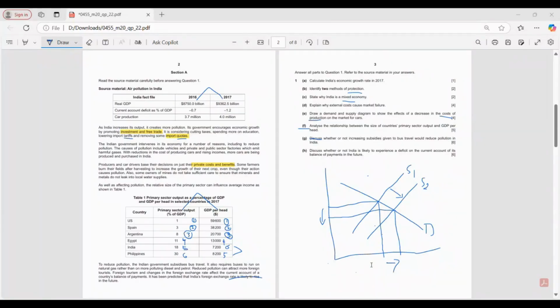Moreover, foreign tourism can decrease as there is increased pollution, which can reduce the investments and the GDP of India.